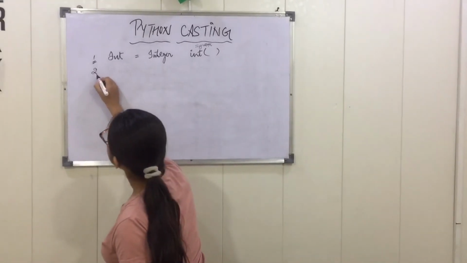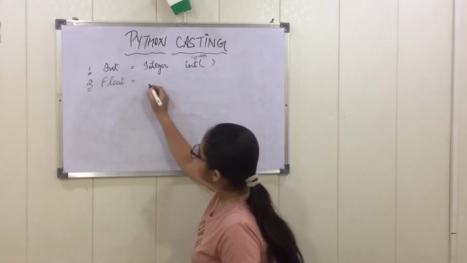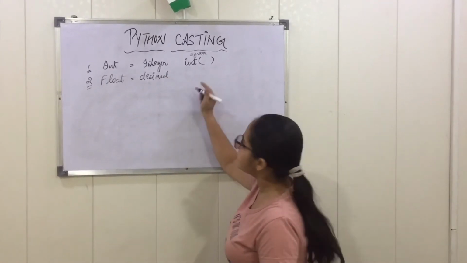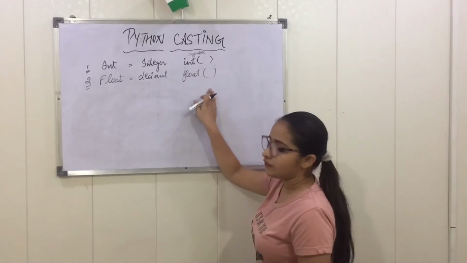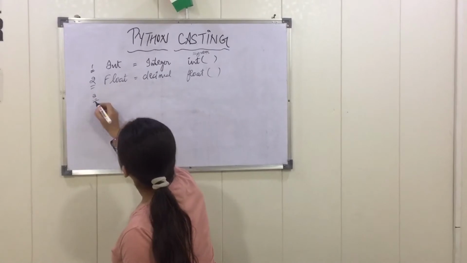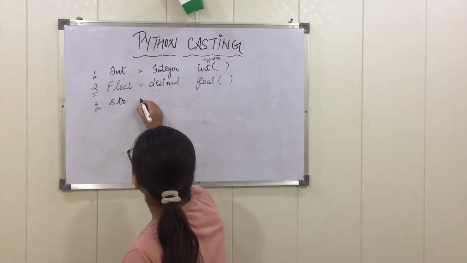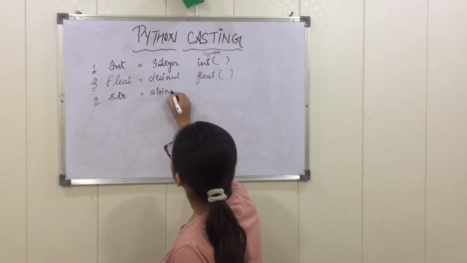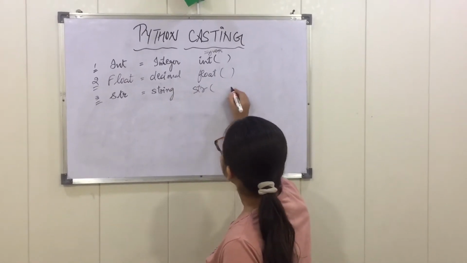The second type is float. Float is a decimal value, whose syntax is float and brackets. After that, the third type is string, str, which is written like this. The meaning of str is string. So the syntax of string is str and then brackets.